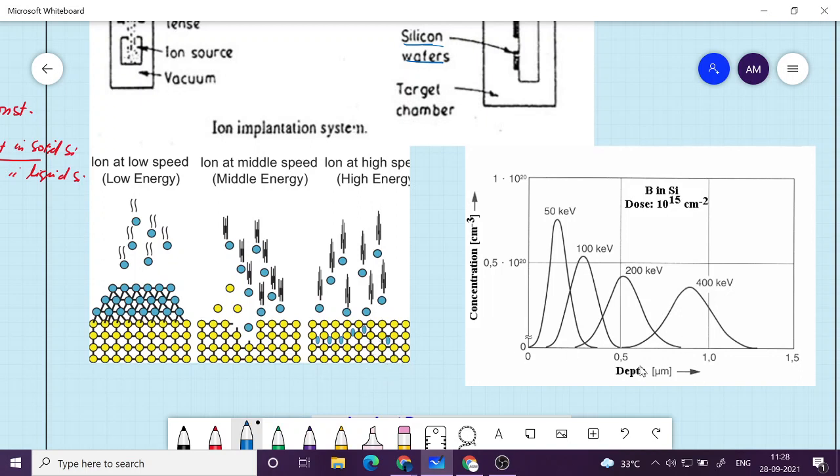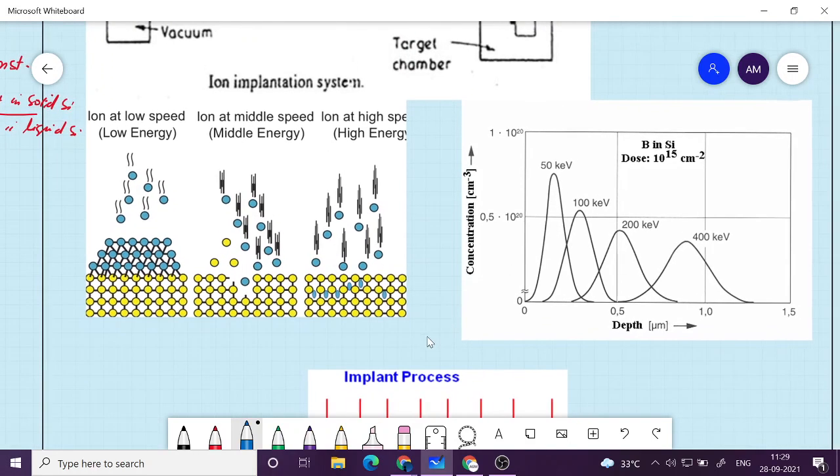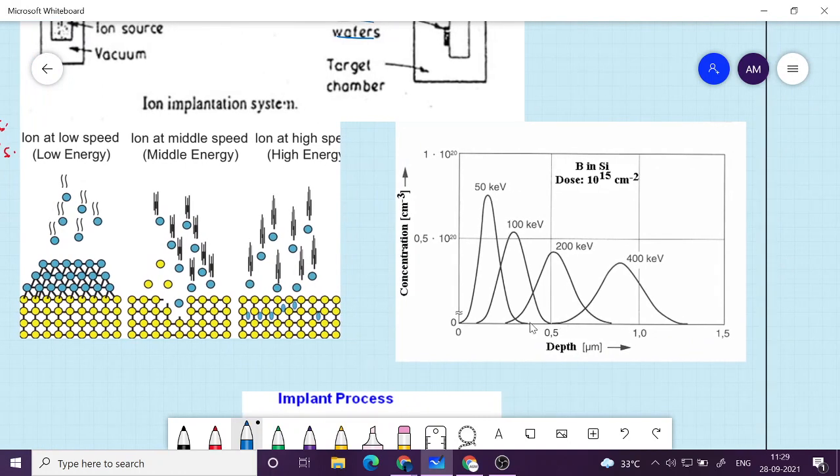This diagram here is showing the depth to which these impurity ions will go, the distribution of the impurity ion. So this is the surface. You are impinging from here, the ions are coming from the left side and get distributed underneath the surface over a region.